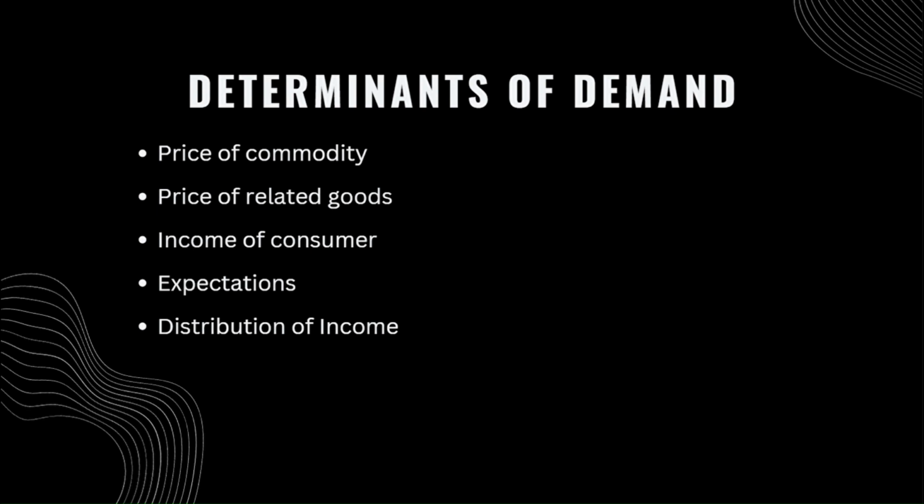Expectations. If the consumer expects the price of the commodity to increase in future, then its demand increases at present. If the consumer expects the price of the commodity to decrease in future, then the demand decreases at present. Distribution of income. The demand for the commodity grows when the income is equally distributed and vice versa.